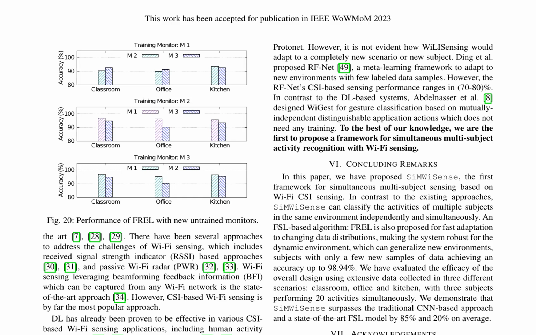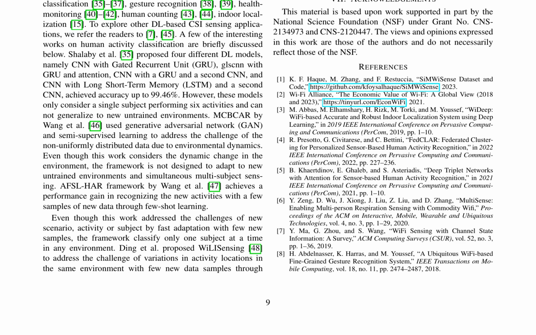SiMWiSense employs the Fast Adaptation Reliability Evaluation Learning (FREL) algorithm, which adapts to changing data distributions and generalizes to new environments and subjects with minimal new data. Its performance is evaluated in 3 scenarios: classroom, office, and kitchen, involving 3 subjects performing 20 activities simultaneously.